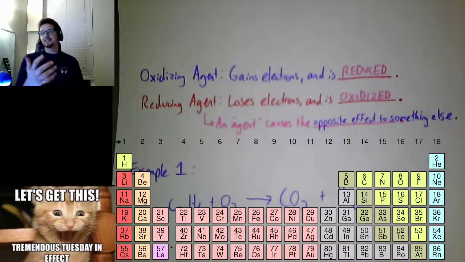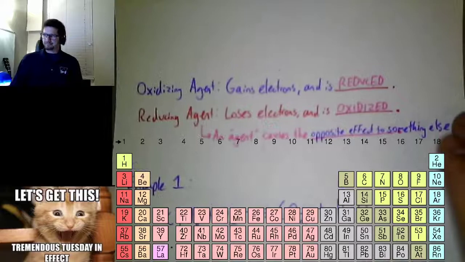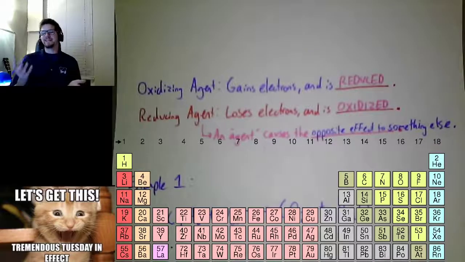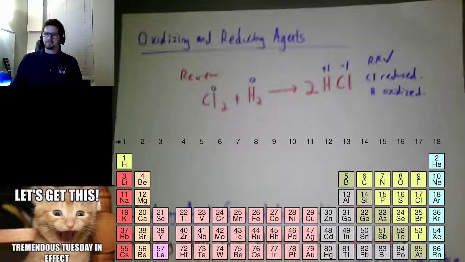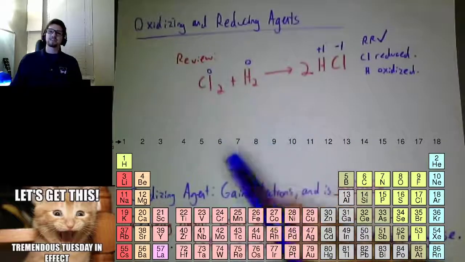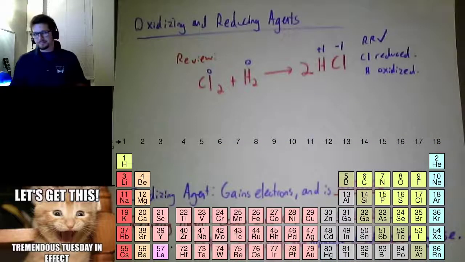If you are oxidizing somebody else and making them more positive, that means you're getting more negative, which means you're reducing. If you're reducing somebody else, that means that you are making them more negative. And if you're giving them negativity, that means you're getting more positivity, which means you're getting oxidized. So it's almost like the weak base, weak acid, strong base, strong acid thing we talked about.